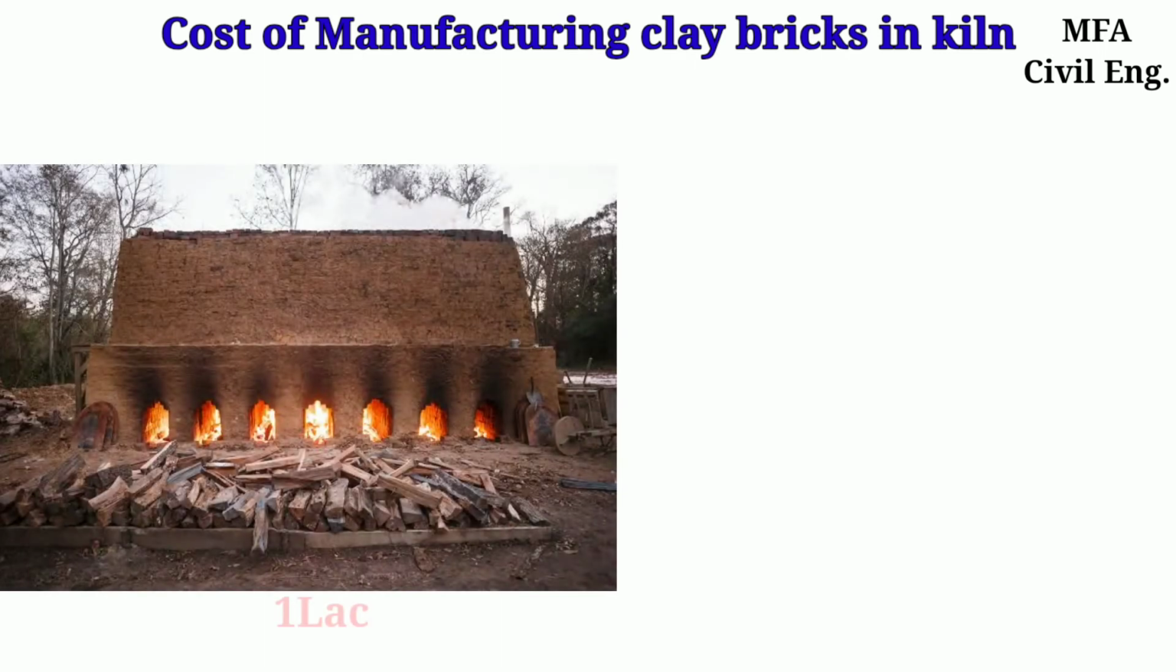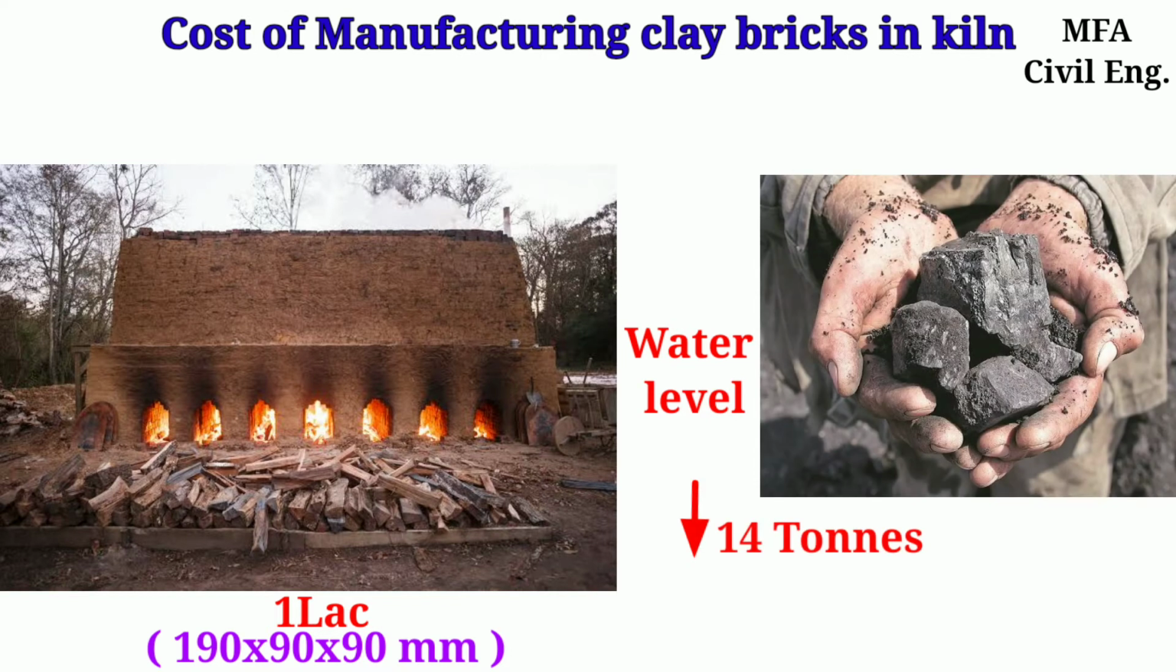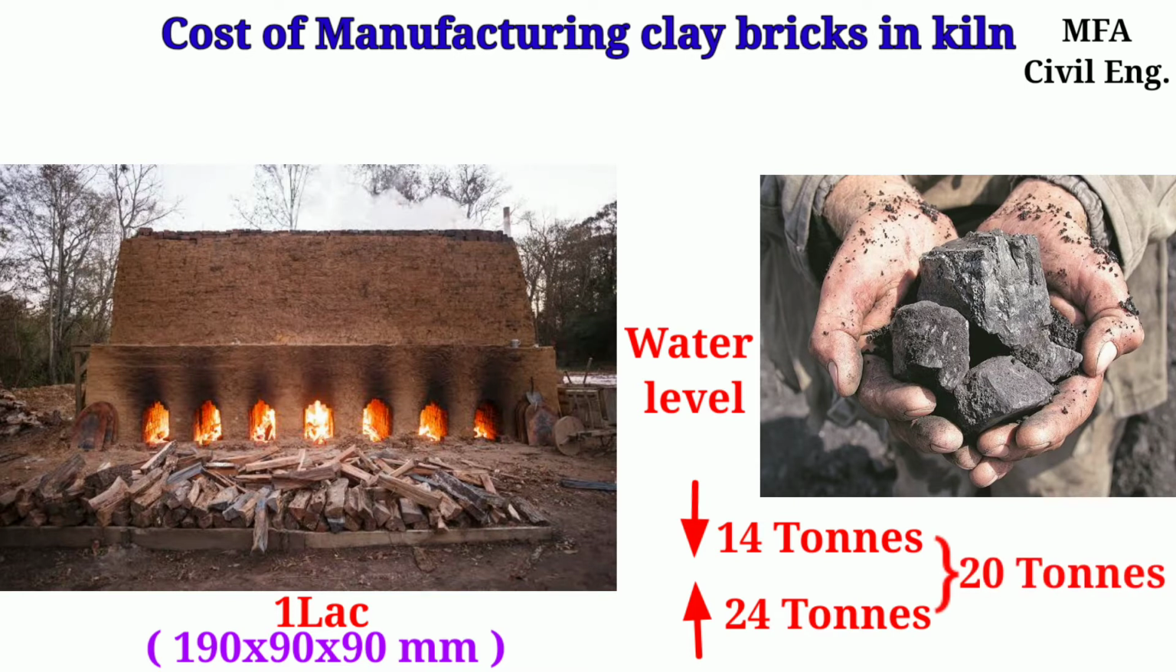To burn 1 lakh standard bricks where the water level is low, about 14 ton of coal may be considered fair. But where the subsoil water level is high, the quantity of coal may be as high as 24 ton. Considering such variations, about 20 tons of coal may be considered to burn 1 lakh bricks in a bull type kiln.